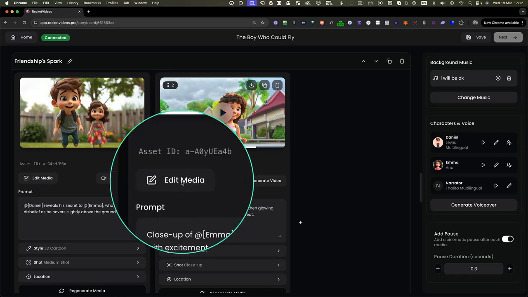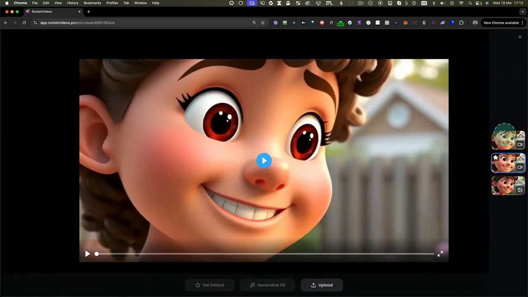You can always go back here to edit media, where you can see the previous models that you have rendered inside of RocketVideos.